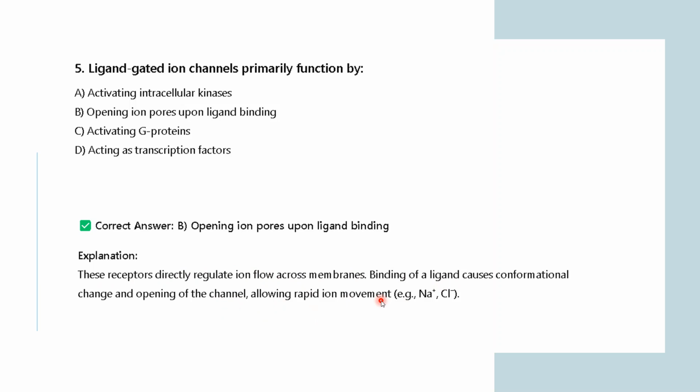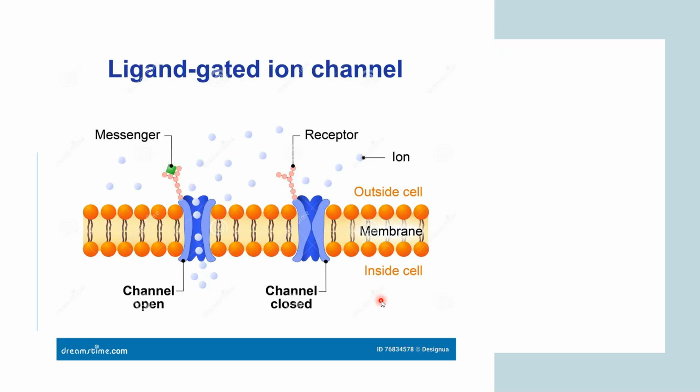These ions pass through as soon as your ligand binds with the ligand gated ion channel and the pore opens.